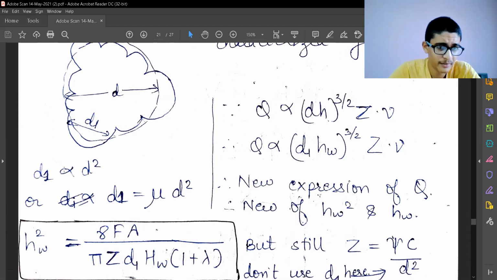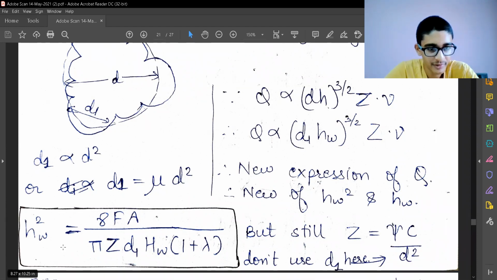So mathematically d1 is proportional to d square, or d1 is equal to some mu times d square. So if the mu value is not given, we can take it as 1, but do not take it absolutely. The dimensions won't match, so we want just the numerical value of d1. This side will obviously be mm square or centimeter square, and this is centimeter. So you can say these are not matching, but do not do that. Do not use your brain over here. It is just the numerical value, which I'm getting as an estimate from there.